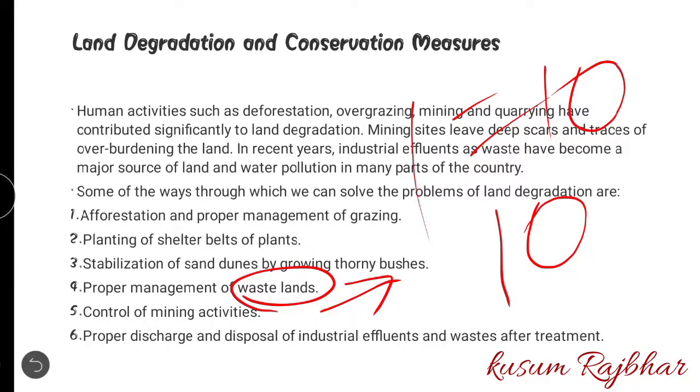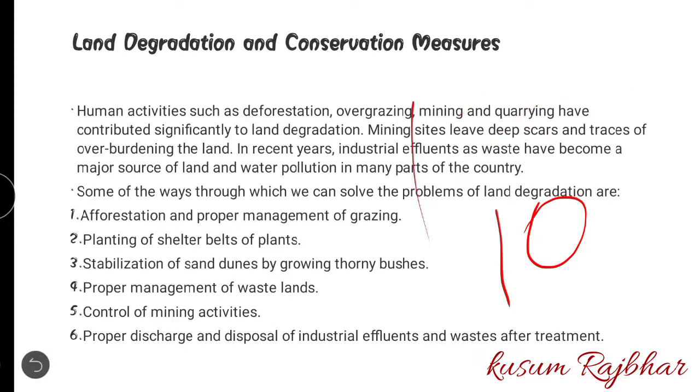So it is called wasteland, and people should utilize that land. Control of mining activities: there should be control of mining activity, because some higher authority people simply start mining at any place, and mining is hazardous for human health also.